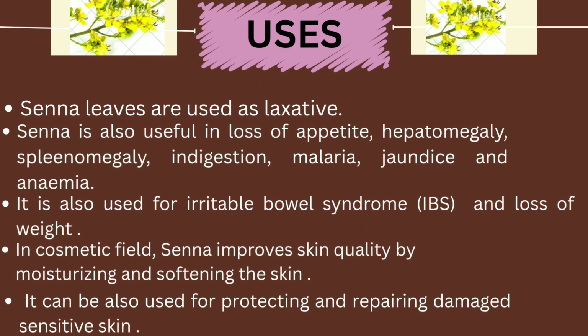Next is the uses of senna leaves. Senna leaves are used as a laxative. Senna leaves are also useful in loss of appetite, hepatomegaly, splenomegaly, indigestion, malaria, jaundice, and anemia. It is also useful for irritable bowel syndrome, in short IBS, and loss of weight. In the cosmetic field, senna improves skin quality by moisturizing and softening the skin. It can also be used for protecting and repairing damaged, sensitive skin.